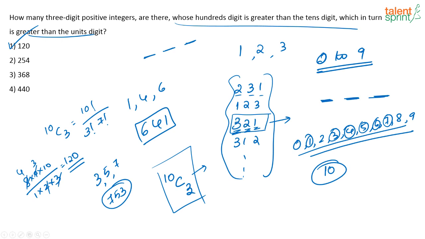The hundreds digit should be greater than the tens digit, which in turn should be greater than the units digit. So, selecting these 3 numbers can be done in 120 ways. So, there will be 120 such numbers which will satisfy this condition. Correct answer is answer option 1.